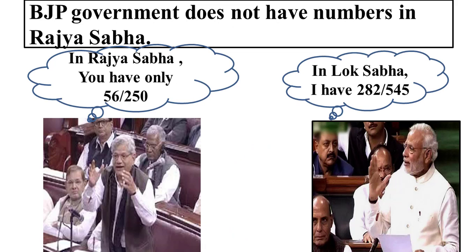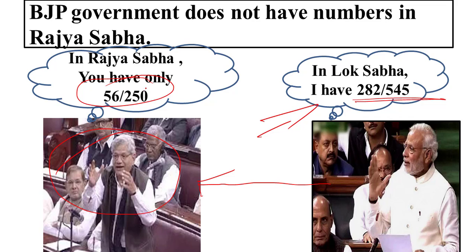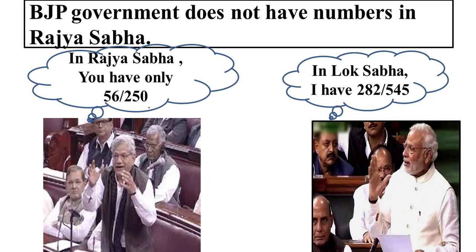Now let us have a look at this slide. First of all, remember, nothing of this sort happened. Nobody is saying to anybody that I have got 50, you have got only 56 seats in Rajya Sabha. It is just for the sake of your understanding. Here, the Honorable PM is, for instance, saying that in Lok Sabha I have 282 seats. I have a majority. I can get the legislative agenda passed through the Lok Sabha. And in Rajya Sabha, the opposition member is saying you have got only 56 out of 250 seats. You cannot let the legislative agenda pass through with respect to ordinary bills.